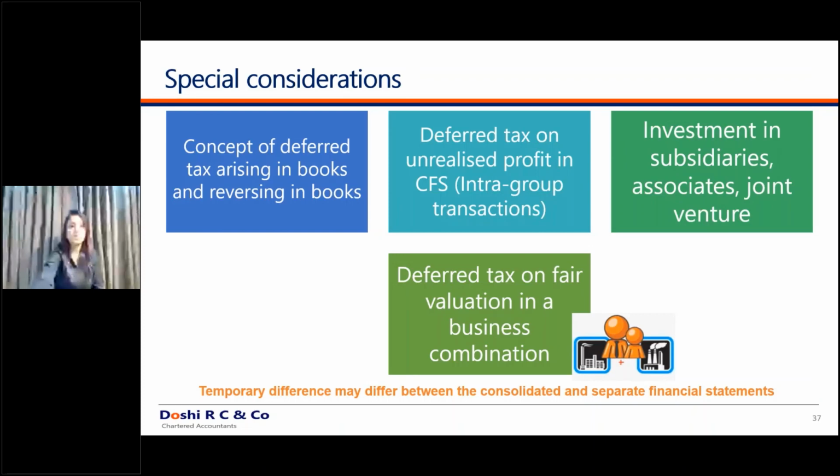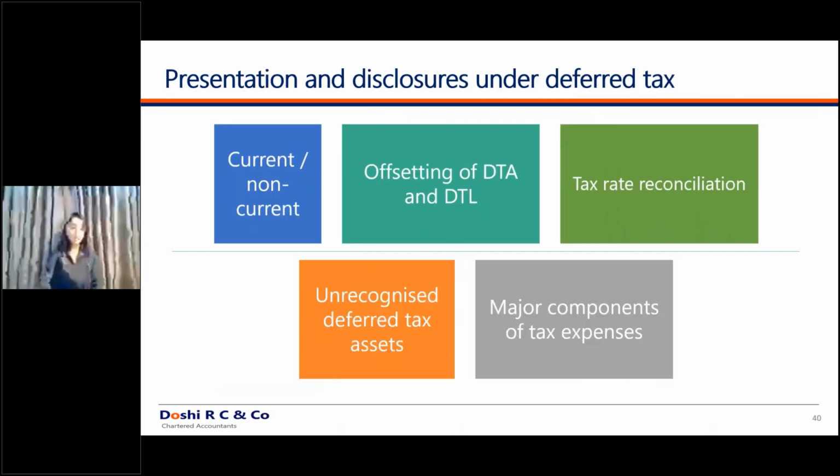Okay. Now we'll understand quickly the presentation and the disclosures. The presentation is similar to what was there under the Indian GAAP scenarios. The deferred tax asset or liabilities should mandatorily be a non-current portion. You cannot say that whatever will reverse in year one, I will recognize as current and whatever is the rest is non-current. No. Every deferred tax asset or liability is mandatorily a non-current component.